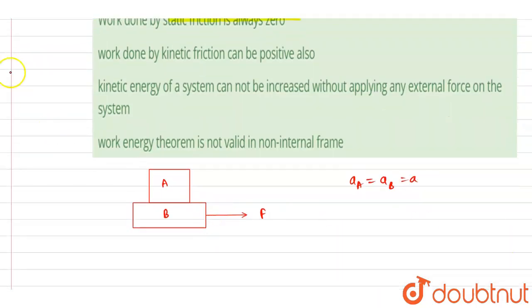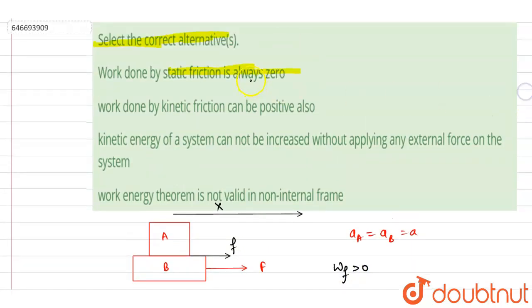Now if you see block A, the force acting on it in the forward direction is the friction, and the displacement of A is in the forward direction as well. So the work done by the friction force will be positive. So "is always zero" is false.